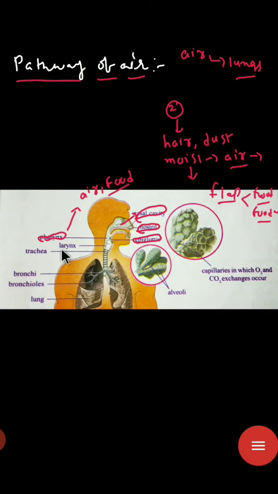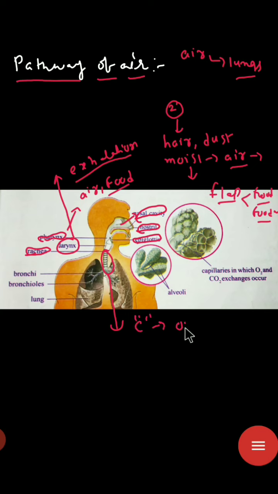Next, the next part is the larynx. The larynx is considered as the first part of the trachea, because the larynx contains the vocal cords. And in exhalation, this is very important, the sound is produced because of the vibration of the vocal cords. And the trachea is a long tube-like structure, and it contains C-shaped cartilaginous rings, and they always keep the trachea open even in the absence of air.